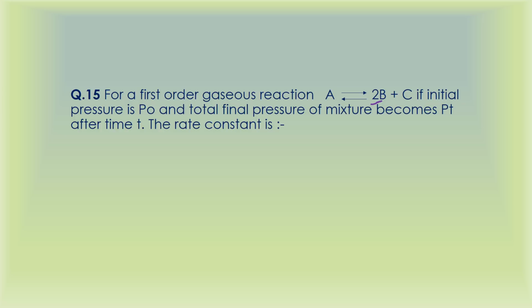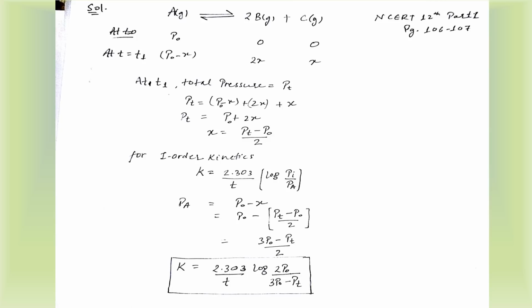Okay, so you should know the standard equation of the rate constant of a first order reaction, and if you don't know that, then you'll have to derive a long equation. So it's better to memorize that thing, right? And if you know that, then things will become easy for you. So let's go from the basics.